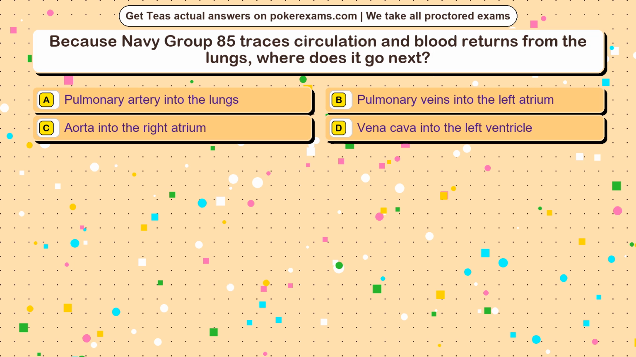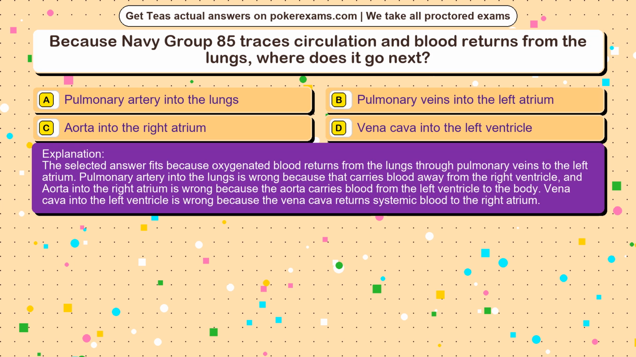The correct answer is option. The selected answer fits because oxygenated blood returns from the lungs through pulmonary veins to the left atrium. Pulmonary artery into the lungs is wrong because that carries blood away from the right ventricle, and aorta into the right atrium is wrong because the aorta carries blood from the left ventricle to the body. Vena cava into the left ventricle is wrong because the vena cava returns systemic blood to the right atrium.